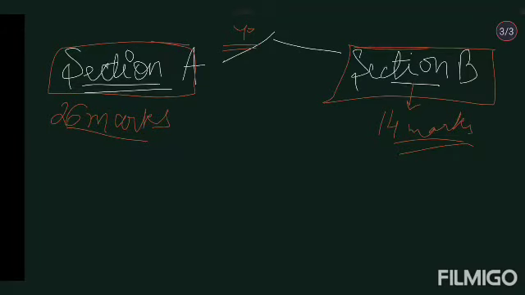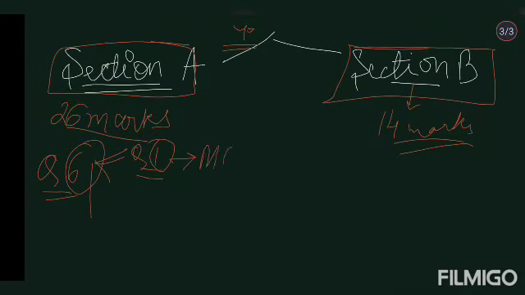Now let's see how many questions you have in section A. In section A overall, the questions to attempt are up to question 6. If you look at question 1, question 1 will be your MCQ question. That means all the parts will be MCQ based.